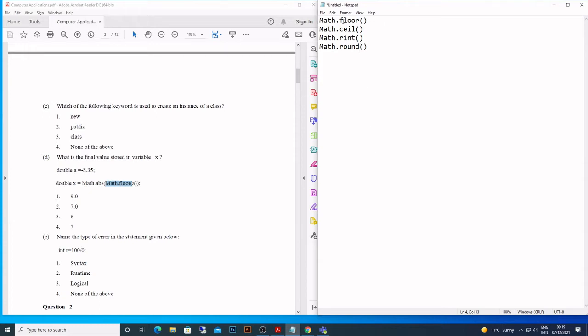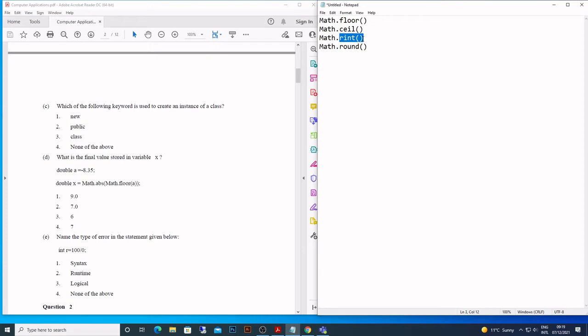Okay, so Math.floor, as you know, floor, like we walk on a floor. So the value is going to be less than the number. If the number is this, the value will be less than this number. Math.ceil, the value is going to be higher than the number.